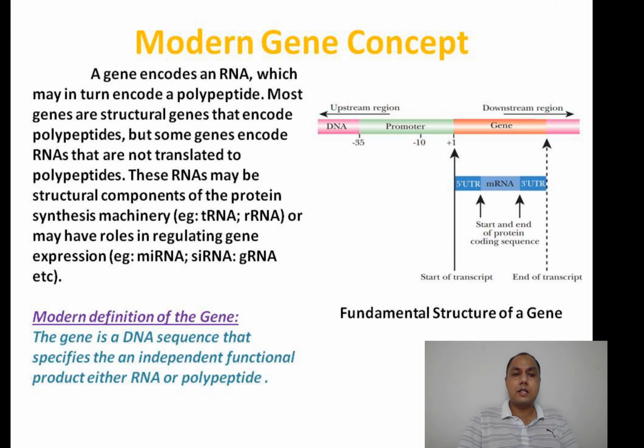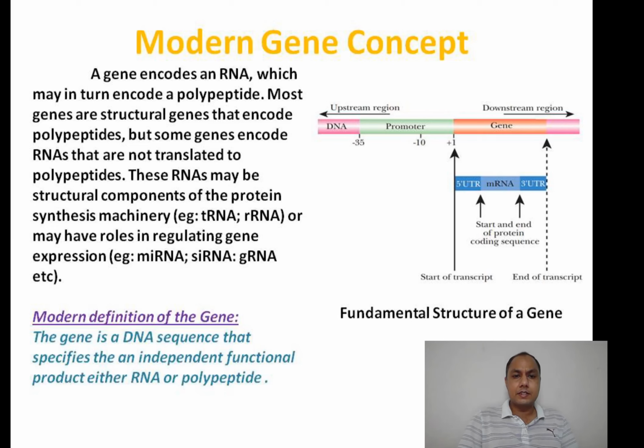So what is the ultimate definition that comes to mind while considering all these modern aspects and the research? We can say that the gene is a DNA sequence that specifies an independent functional product that may be a polypeptide or RNA, whatever the kind of RNA.